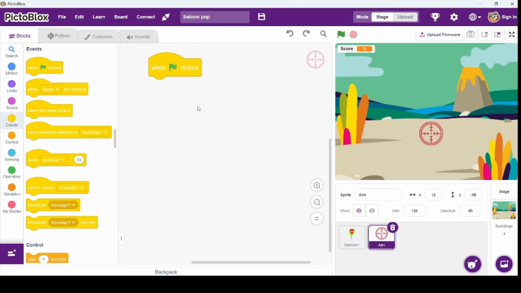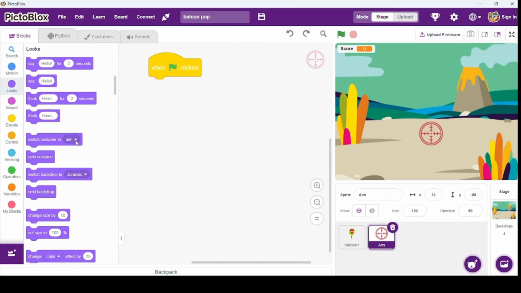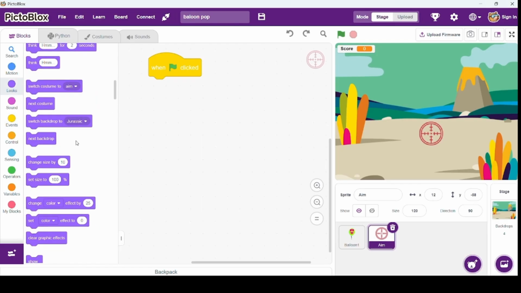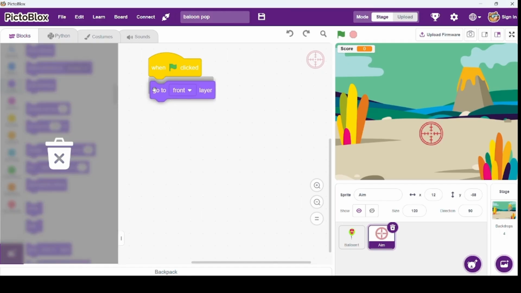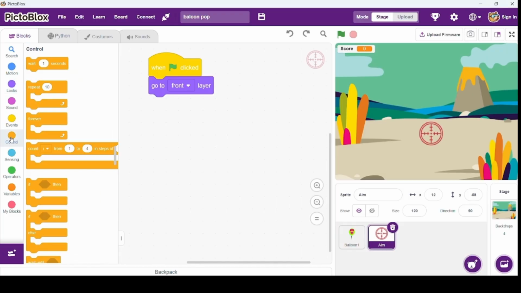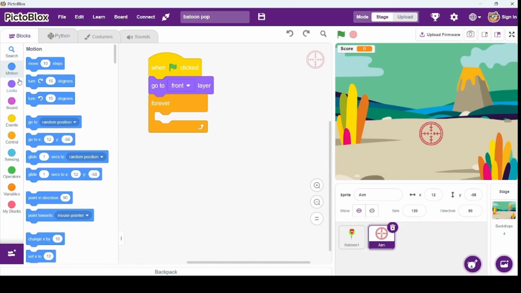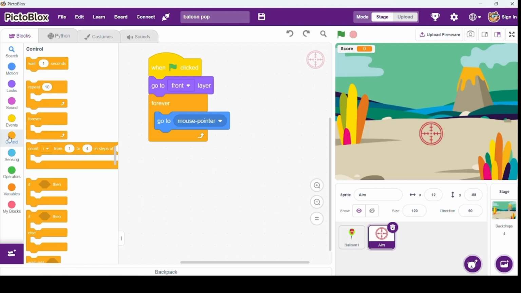Let's start aim coding. First, when green flag clicked, then next add the go to front layer block. So this makes sure the aim sprite always stays above the balloon so the player can see it clearly. Then adding a forever loop. Inside the forever block, add go to mouse pointer. Then next we are adding an if condition.